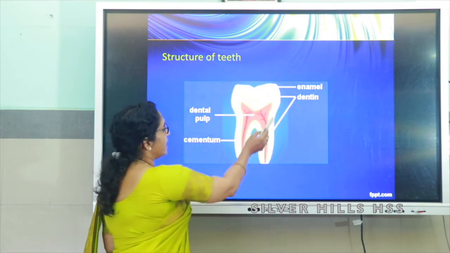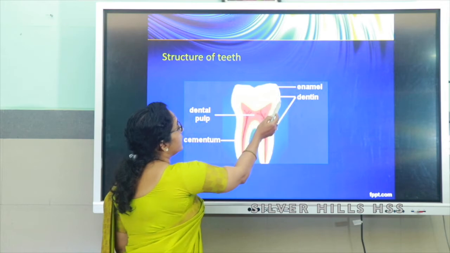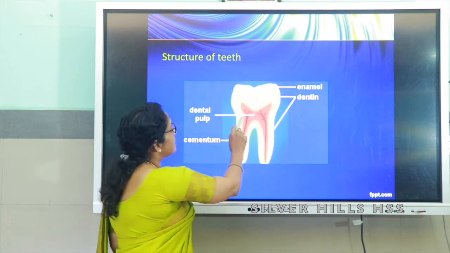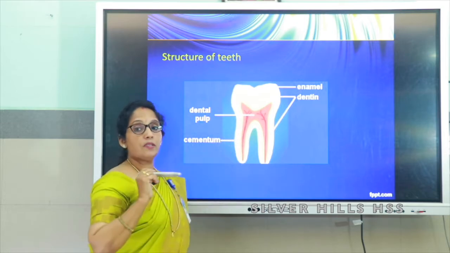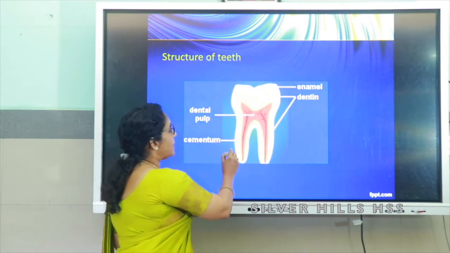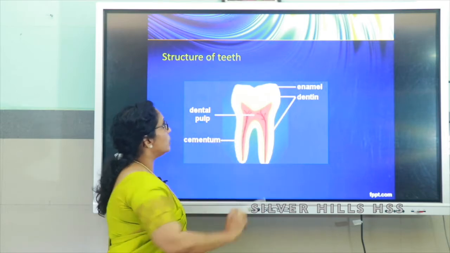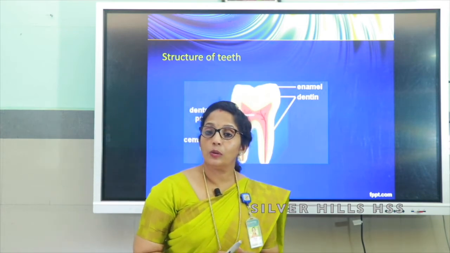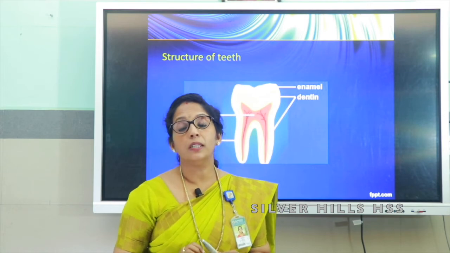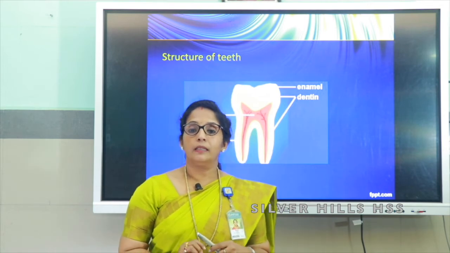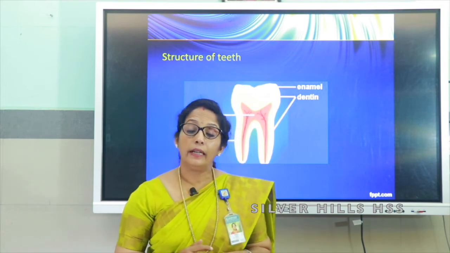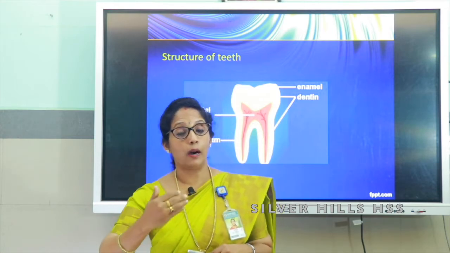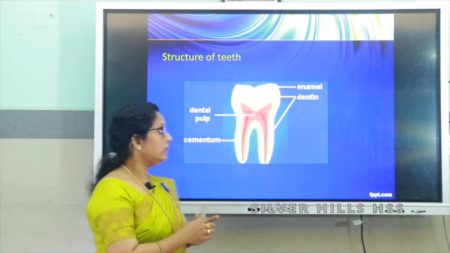Then you can see dentine below the enamel or crown, and inside that the dental pulp, with nerves and all, and this is the cementum, and here you can see the root. This is the structure of the teeth. You must know that the hardest part of the teeth is enamel, covering the dental crown. The dental crown is the part that is above the gum.